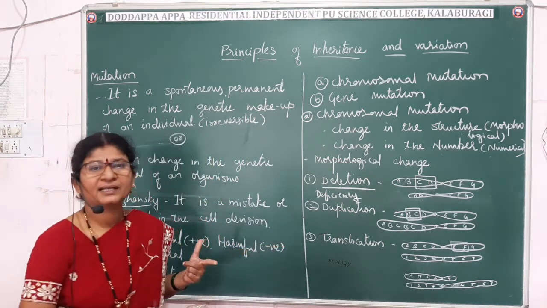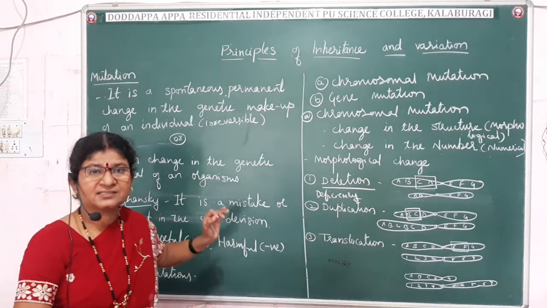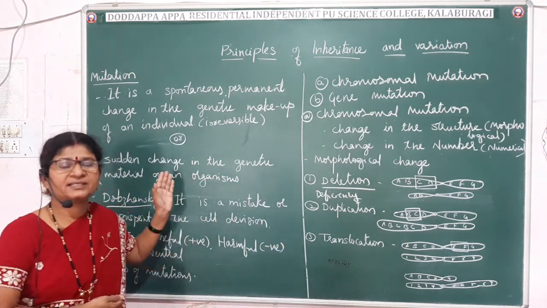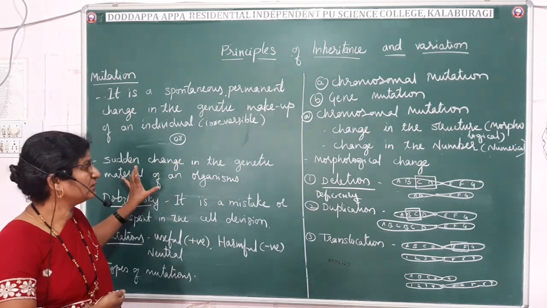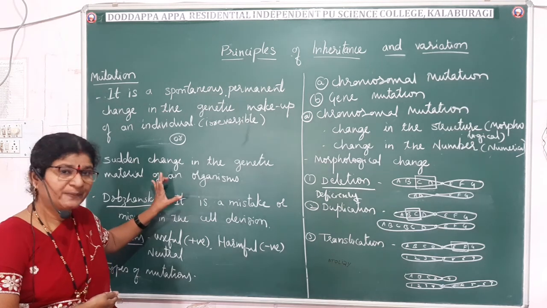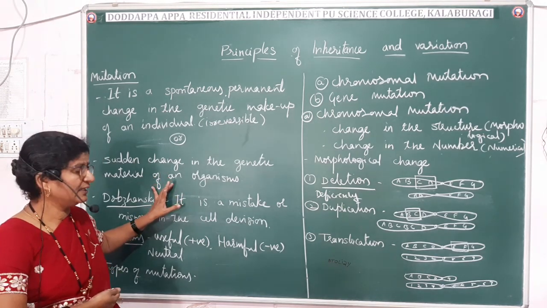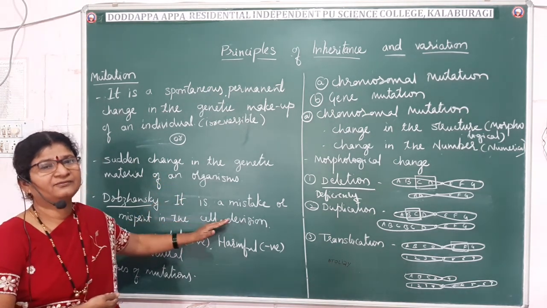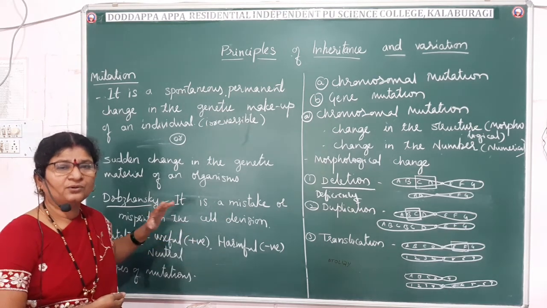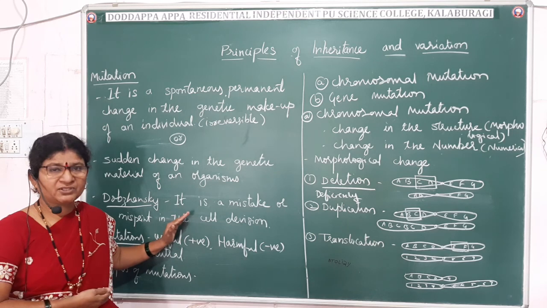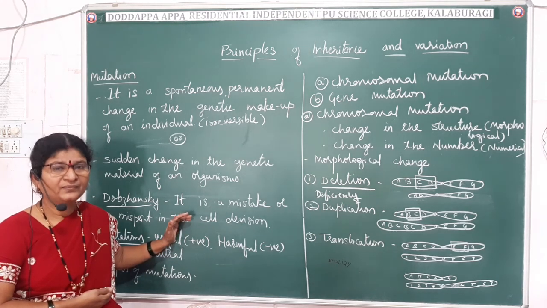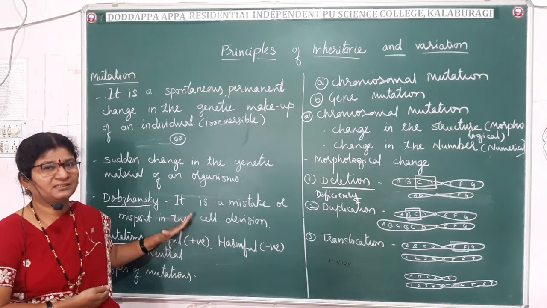So what did I tell now? Mutations are the sudden changes which occur in the genetic material of an organism, and Dubinsky told that mutations are the misprint during cell division. Fine. They may be useful, harmful or neutral, and nature always selects the useful mutations which have adaptive value, which will help the organism in survival.